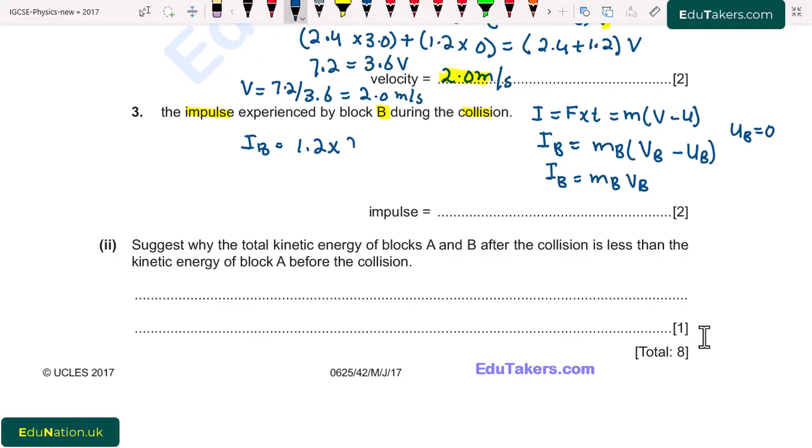So the impulse of second block comes to be 2.4 Newton second. So I write here impulse is equal to 2.4 Newton second.